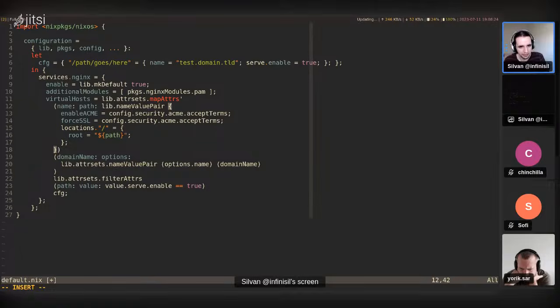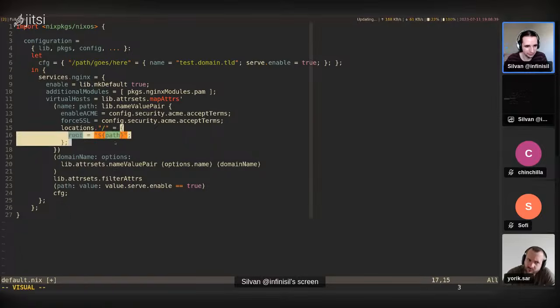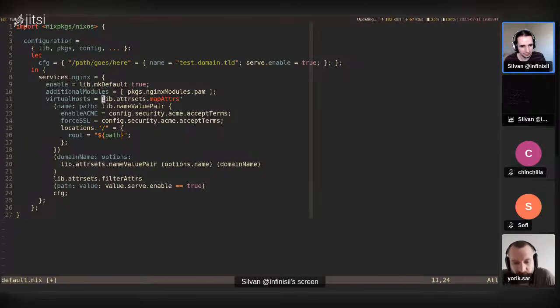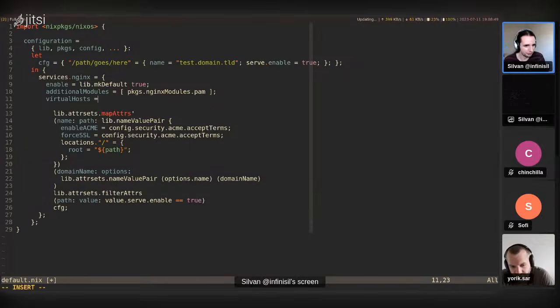So in the name, you want options.name, and that comes from... this is a bit hard to understand. So you want these to end up in locations right here. Okay. Well, I think I see, it's kind of the wrong way around. Let me just try to rewrite this.